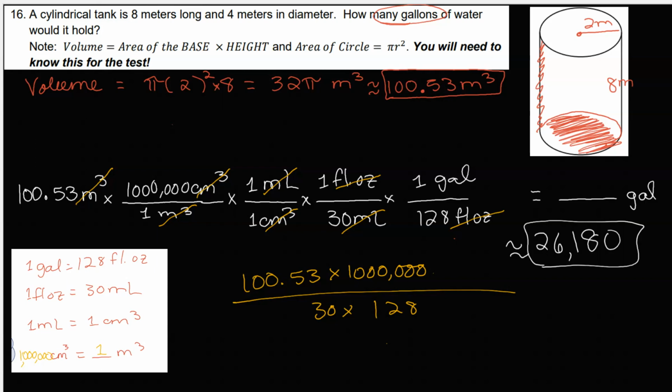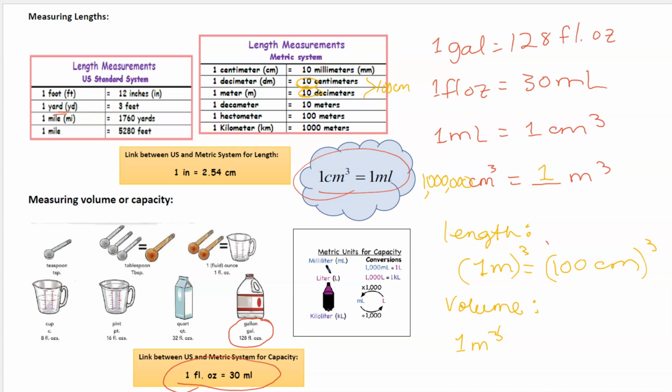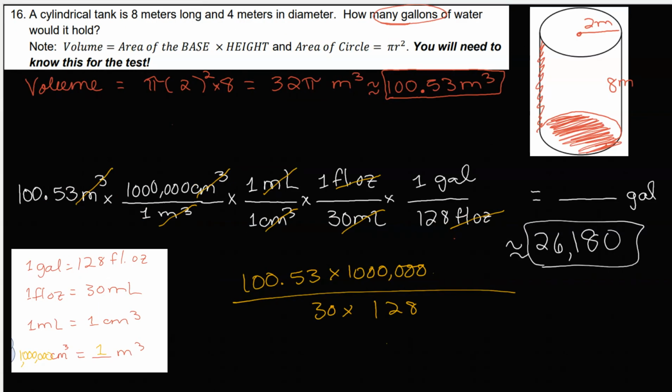So again, use this reference page here and find out the bridge between your conversions, and make sure that if you are using it for volume, we need to first cube the unit of length, which was given to us here in the reference page. So a little bit of work here before we can use it for volume. All right.